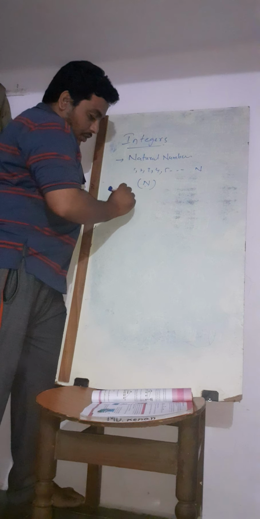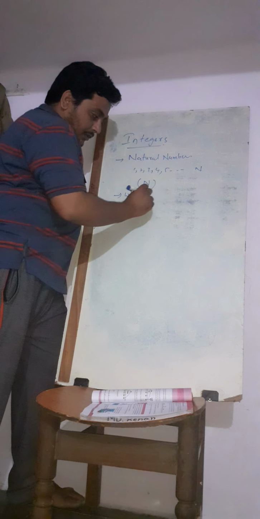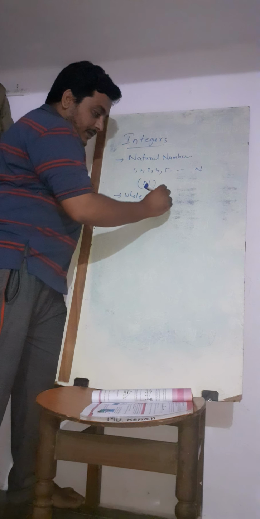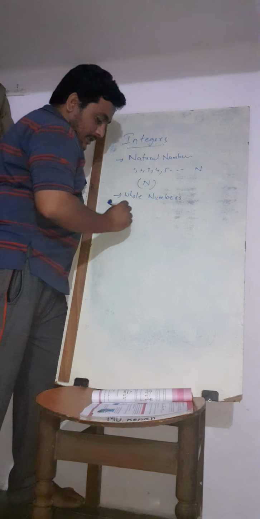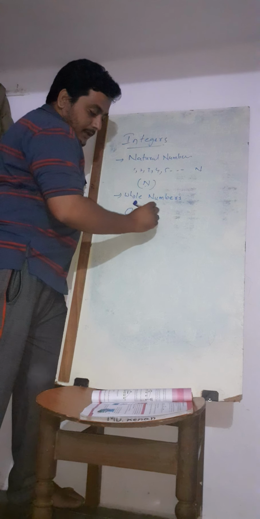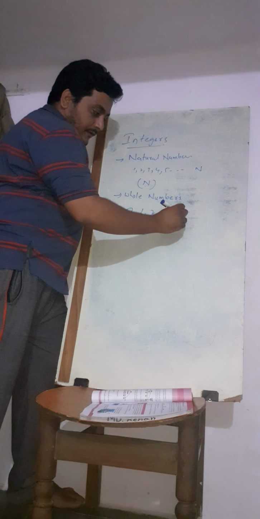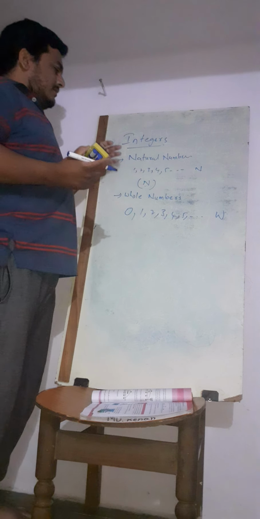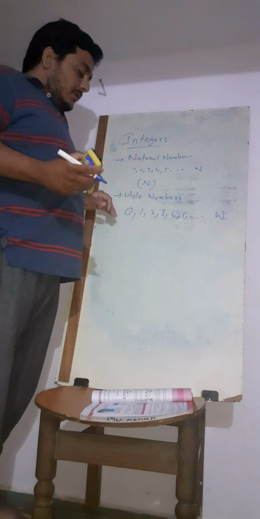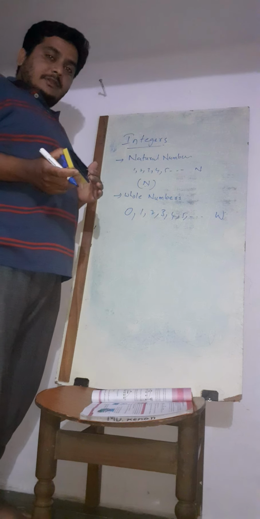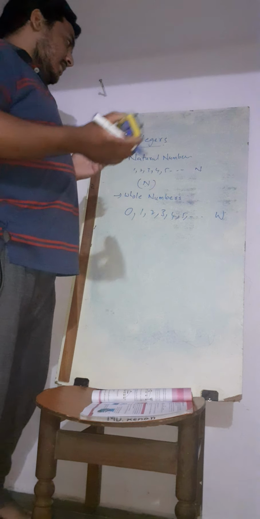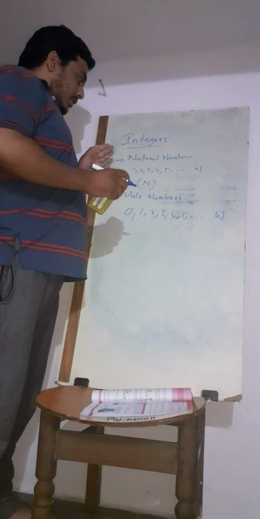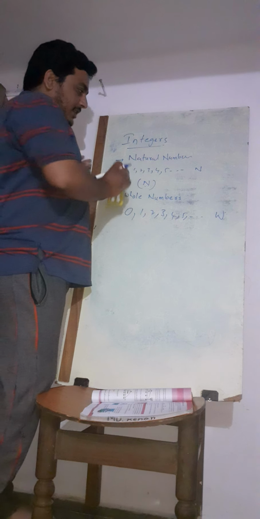The same way, coming to the whole numbers: whole numbers are the numbers which start with 0, 0, 1, 2, 3, 4, 5, and so on. We know about the natural numbers, we know about the whole numbers, and some other numbers like even numbers and odd numbers are there. This is all we had. But now we want to know about the integers.